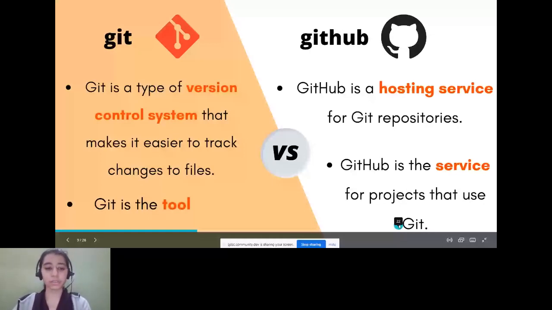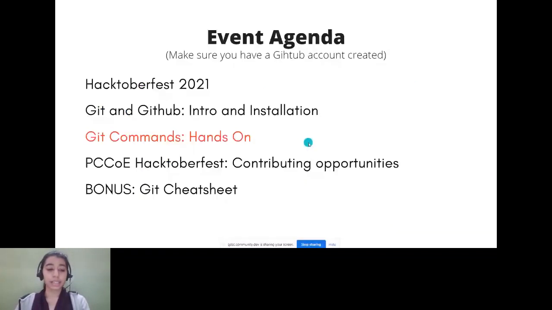So moving on to the next part. The next part is the hands-on session, the most exciting part, and I know everyone has been waiting for this. Here we will be telling you the most common Git commands. Now we will not be covering all commands, we will be covering the basic commands, but trust me, those commands will be enough for you to start contributing to open source and Hacktoberfest.